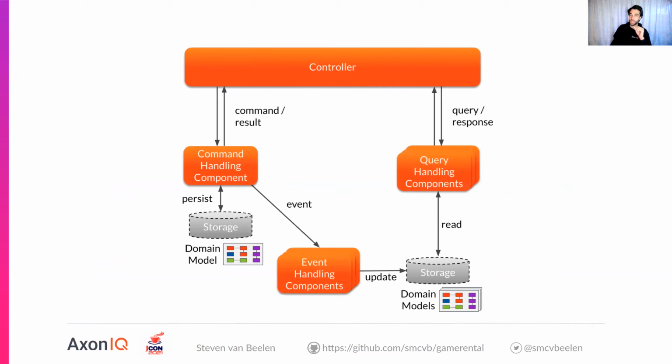Let's have a look at what the application I'm going to build will look like. So I have a very basic diagram here. I've got a controller on top to enter the application. This controller will dispatch the commands and queries, for example, which will go to command and query handling components respectively. The command handling component would make a decision by consulting the domain model, the command model in this case, and publishing an event if it's happy with it. That event is going to be handled by an event handling component, updating other types of domain models, the query models down below, which are going to be returned by our query handling components whenever somebody is querying it.